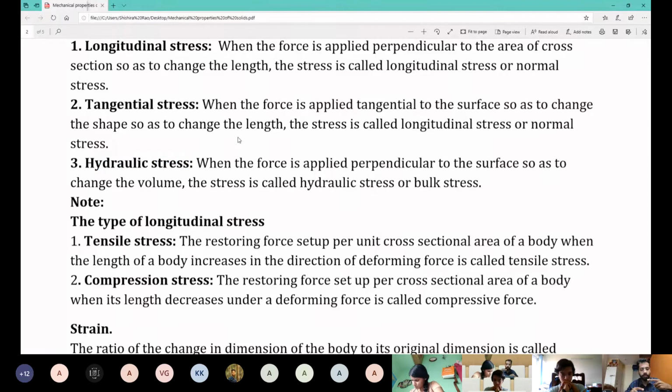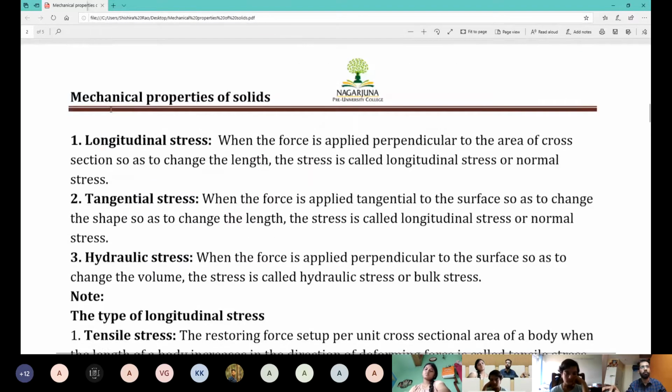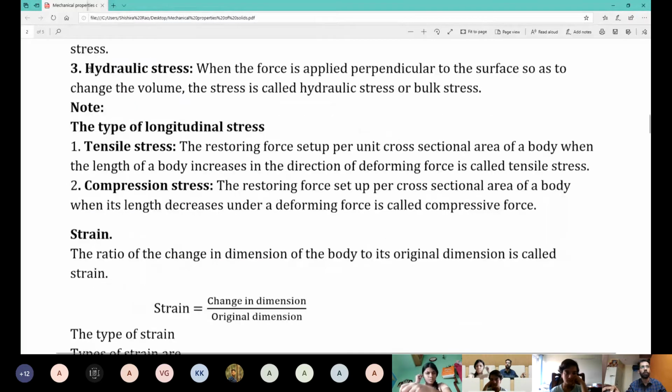Force by length, if change in length happens by applied force that is tangential, like this, then the stress is known as tangential stress. If there is change in volume itself, then the stress inside the body is known as hydraulic stress. Three things. And you will notice the last one only in the case of liquids, majority. In case of liquids, these two will be for solids. These will be for liquids also.